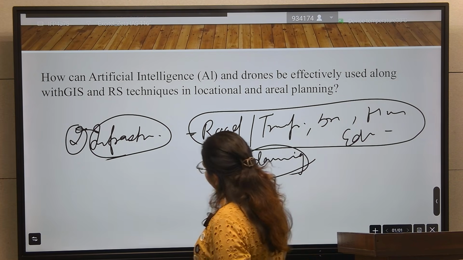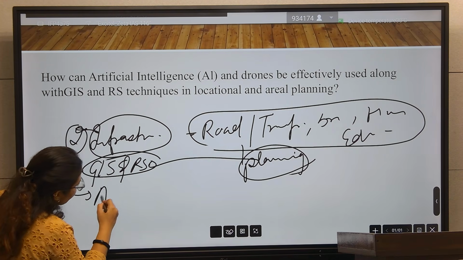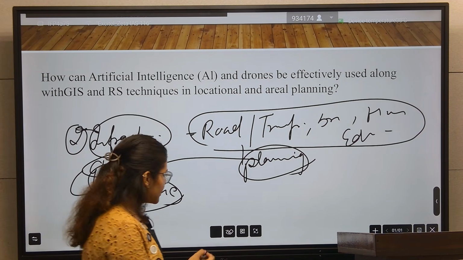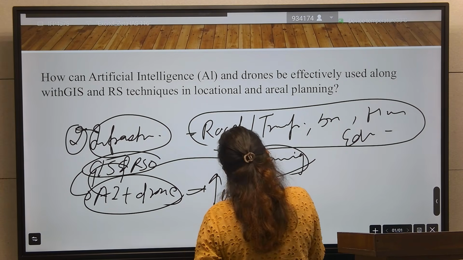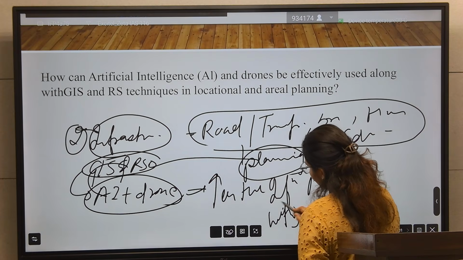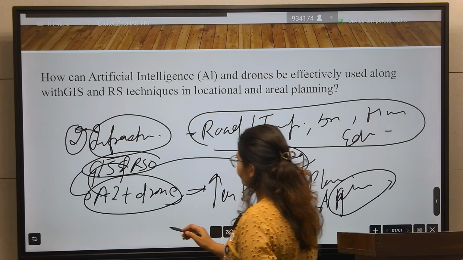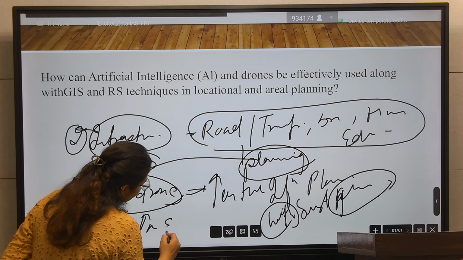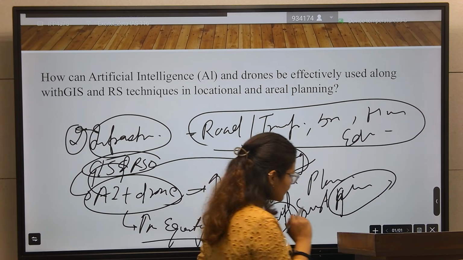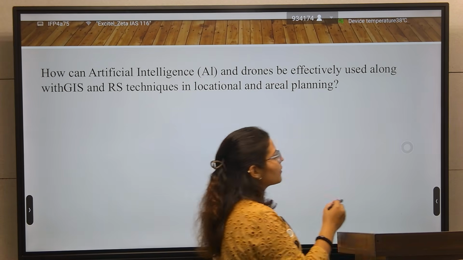Here we are using GIS and RS. But if we use AI and drone with this GIS and RS, it will improve infrastructure planning with sustainable planning. It will increase the equity also in planning. So this you will write in the second point. Then the third point is disaster management.